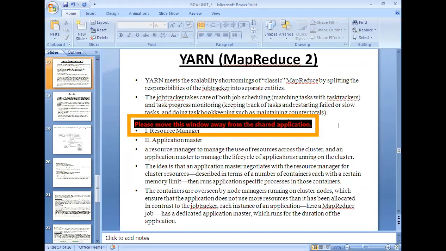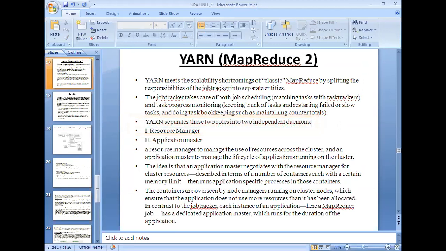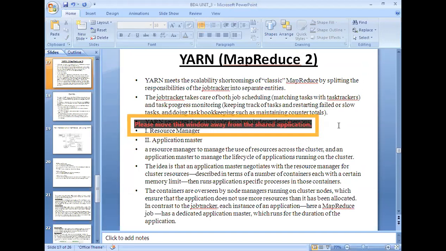So that is something about classic MapReduce programming, that is Hadoop 1.0. Now let us move to MapReduce 2, that is YARN, Yet Another Resource Negotiator. There are some problems with the previously existing framework. After discussing YARN, we will see the differences between classic MapReduce 1 and 2, right?